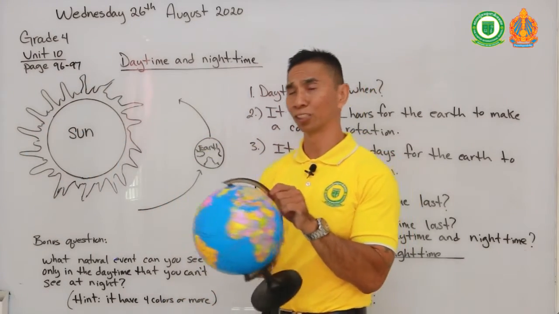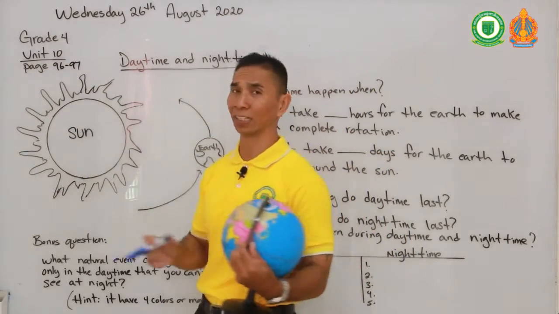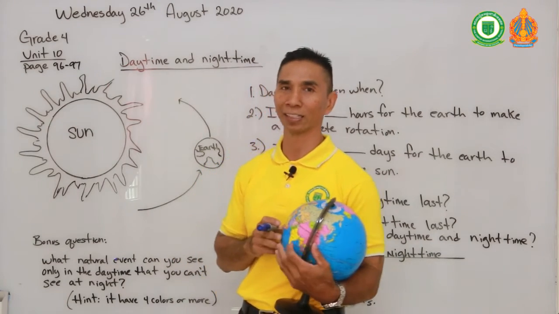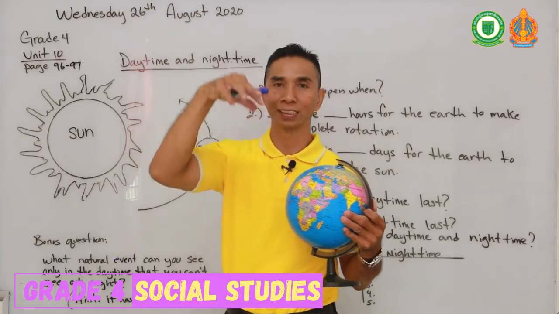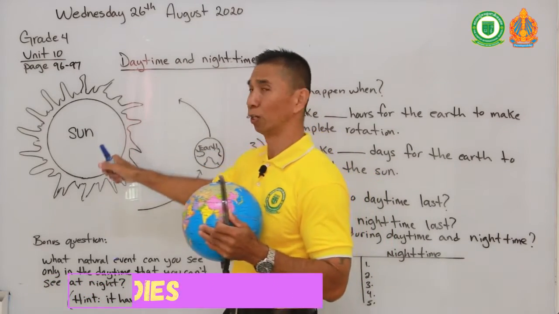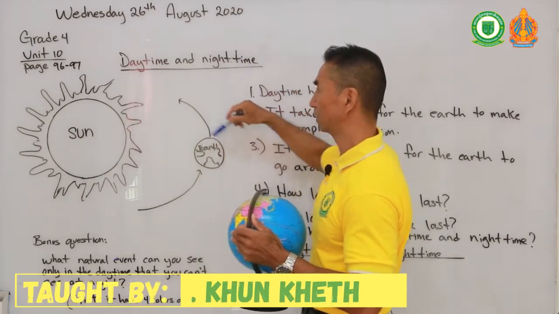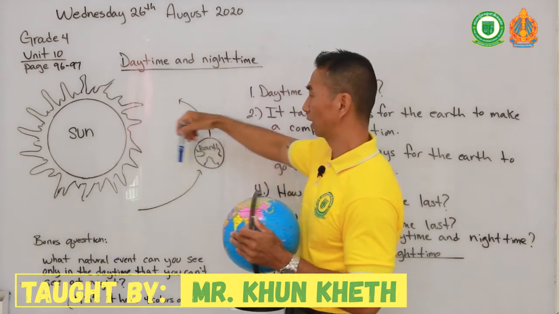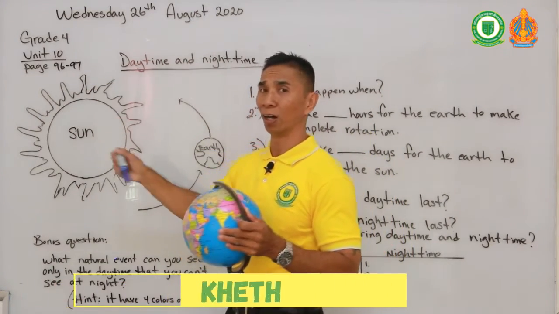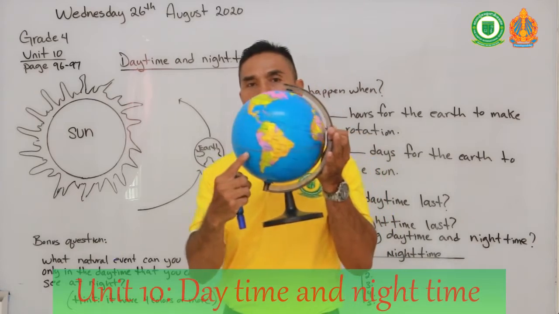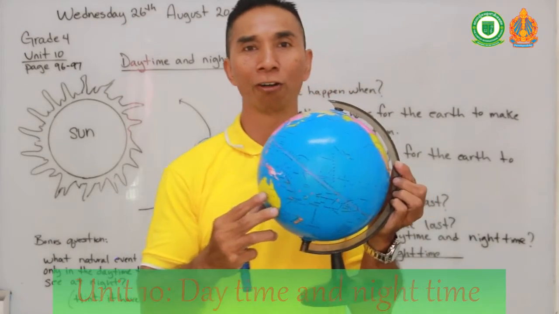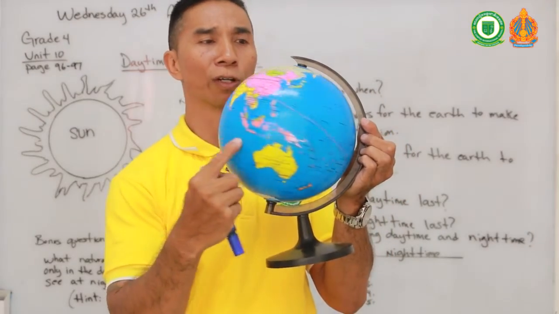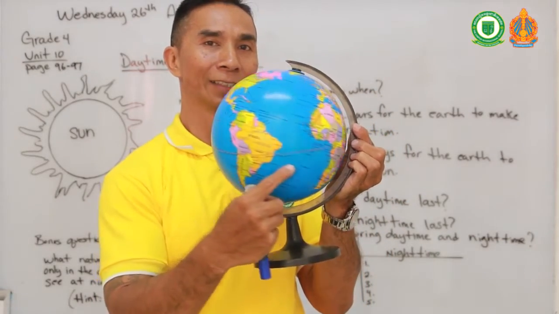As you have learned through your science class, we know the sun is a star. It is a fixed star, right? So the sun does not move. It's fixed. It stays still at its position. Only the planets facing the sun rotate around the sun, and each also has its own axis. So we know in one whole day there are 24 hours. So it takes 24 hours for Earth to rotate around its axis.